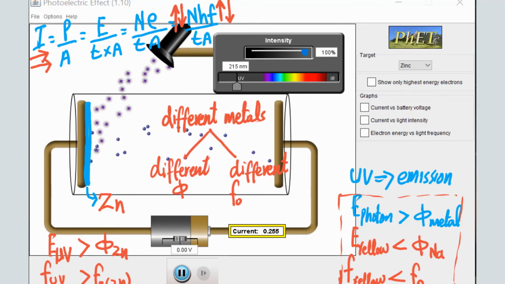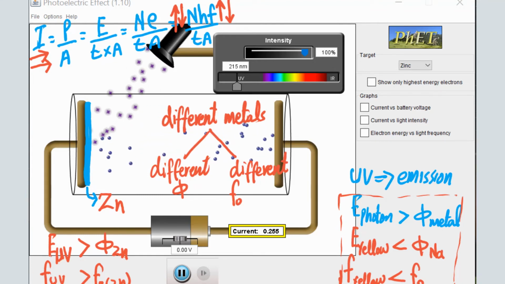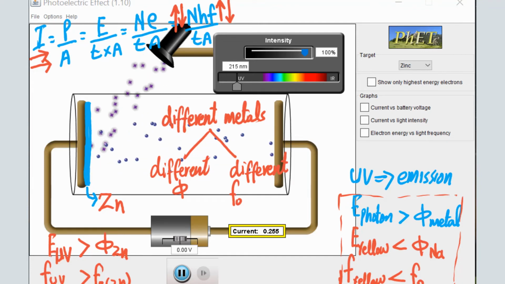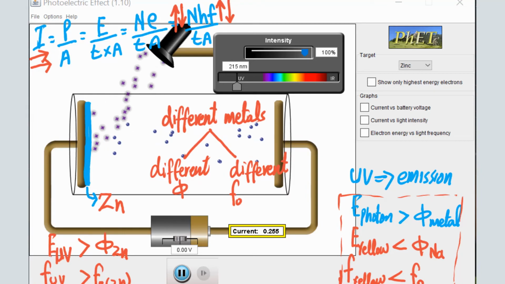So that's all we need to understand about the photoelectric effect, work function, and also threshold frequency. I hope these points are very clear to you. Let's go back to the question and try to answer the remaining questions.